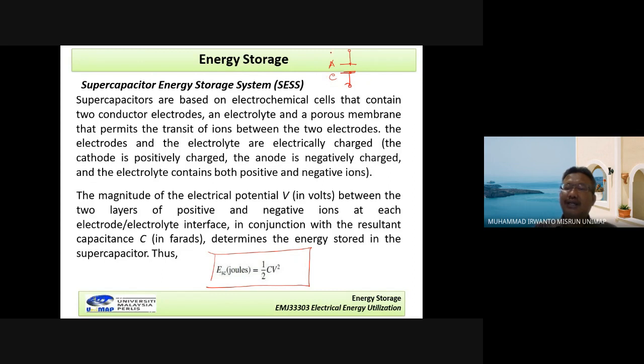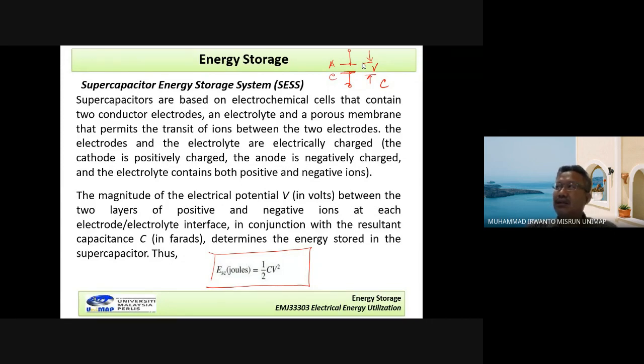This is a capacitor, meaning it has a capacitance C. So the energy that can be stored by this supercapacitor energy storage system is given by 1/2 C multiplied by the voltage squared.